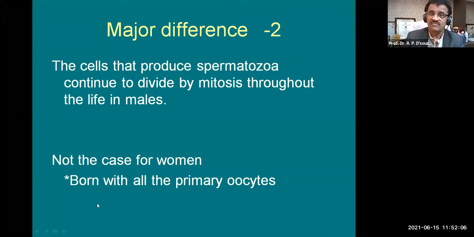But this is not the case for women. They are born with primary oocytes, and at the time of puberty, the process of oogenesis continues, and at the age of menopause, this process of oogenesis stops. That is when the menstruation stops in women, around the age of 50 years.